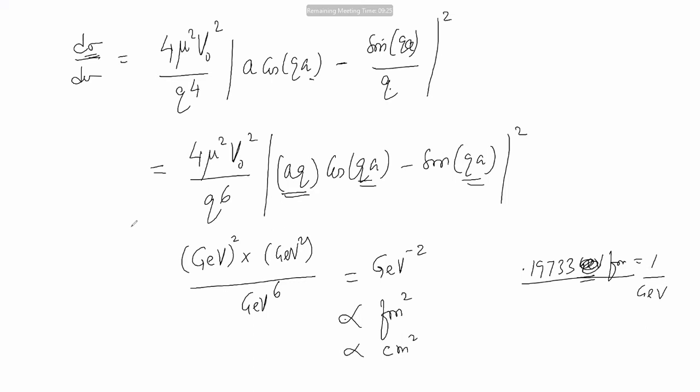Therefore, you have got an expression which is correct in dimension, and it is giving you the dimension of centimeter square. And in physics, really, we have to be very particular about the dimension.